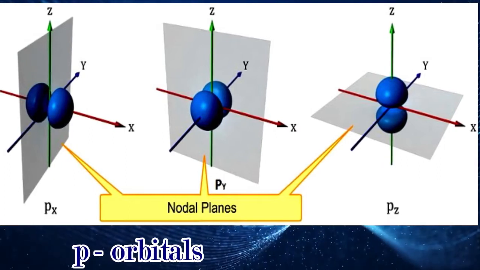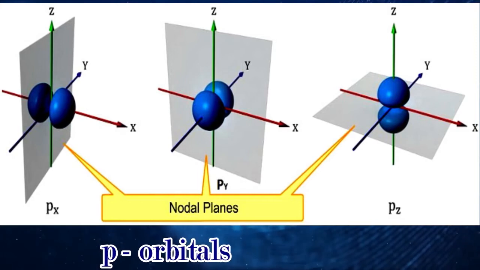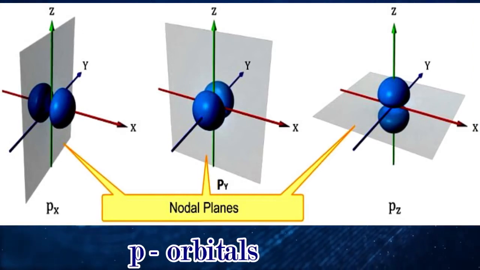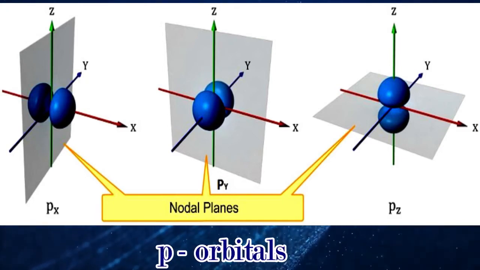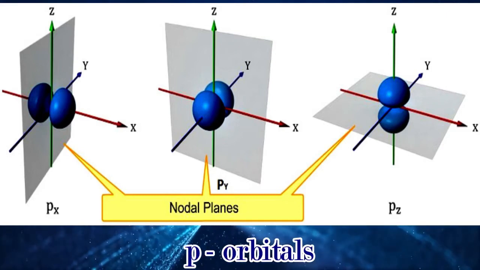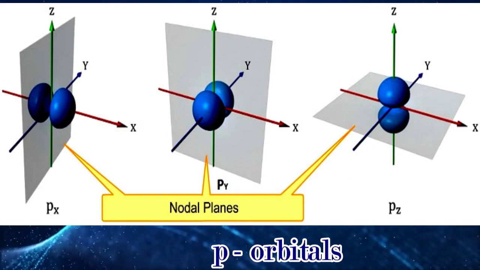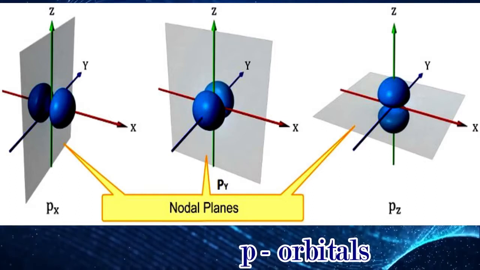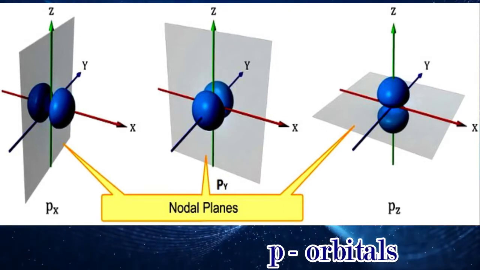As we know, each orbital can have a maximum of 2 electrons. So s orbitals can have a maximum of 2 electrons. P orbitals are of 3 types. px can have 2, py can have 2, and pz can have 2 electrons. So combined, if we ask how many electrons the p orbital can contain, the p orbitals can contain 6 electrons: 2 in px, 2 in py, and 2 in pz. So this was about the p orbital.